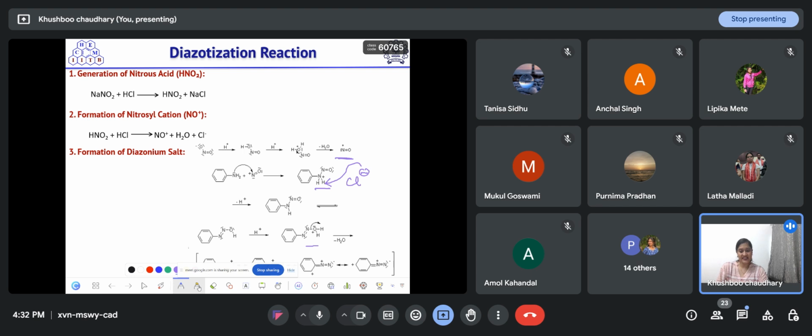So after getting this species, we have another amine that will react with this diazonium salt.